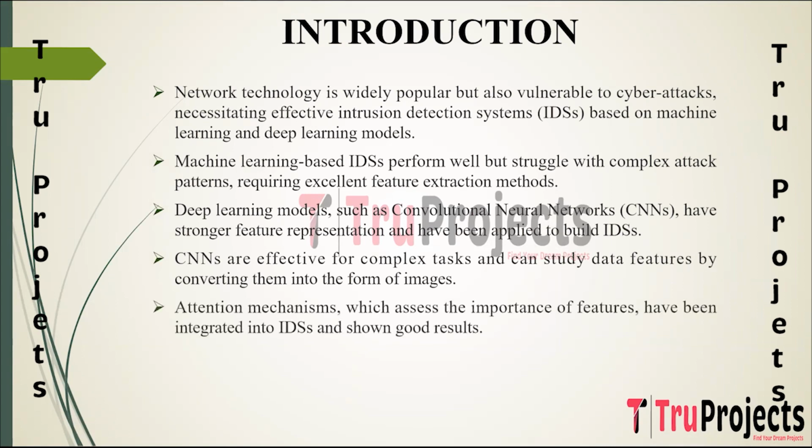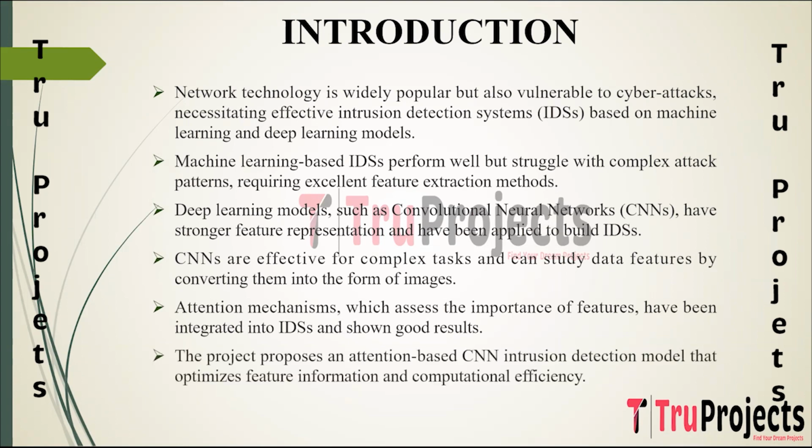Attention mechanisms, a part of deep learning, are employed to assess the significance of various features. These mechanisms have proven effective in enhancing the performance of IDS, intrusion detection systems, by focusing on important features. The project aims to combine the strengths of CNN and attention mechanisms specifically tailored for intrusion detection. This model intends to optimize the extraction of essential information from features while also maintaining computational efficiency, resulting in a more effective and efficient IDS.